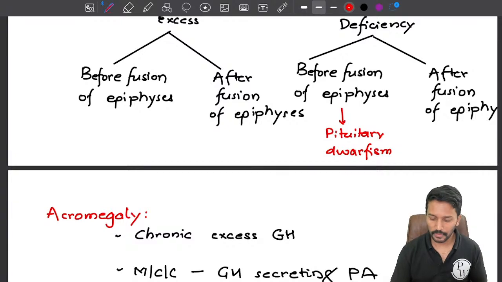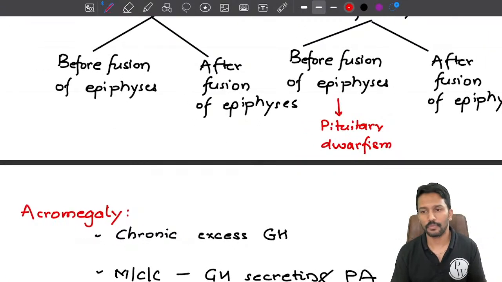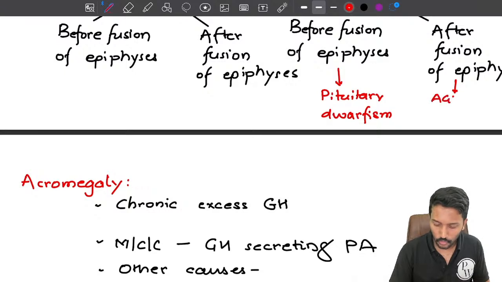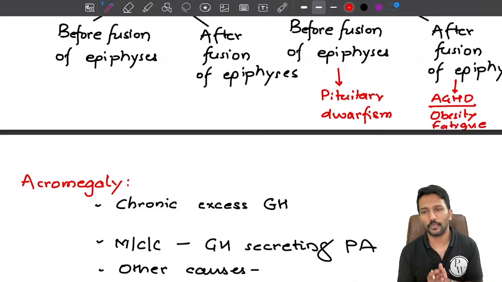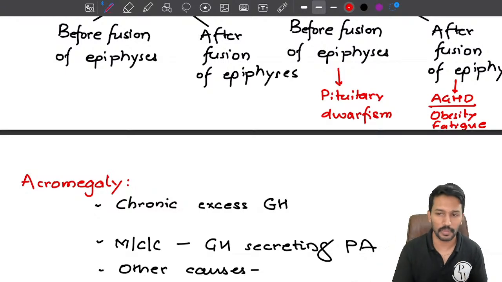Okay. Now what if the growth hormone deficiency happens after the fusion of epiphysis? In that case we have to remember that already you have achieved your full adult height. So this leads to mainly vague symptoms. We in that case call it adult growth hormone deficiency, and generally this is associated with obesity and fatigue, because growth hormone is required for protein synthesis. Once you have low growth hormone, sufficient protein synthesis won't be there, so you will lose muscle, gain more fat. Whatever you eat becomes fat rather than becoming muscle.